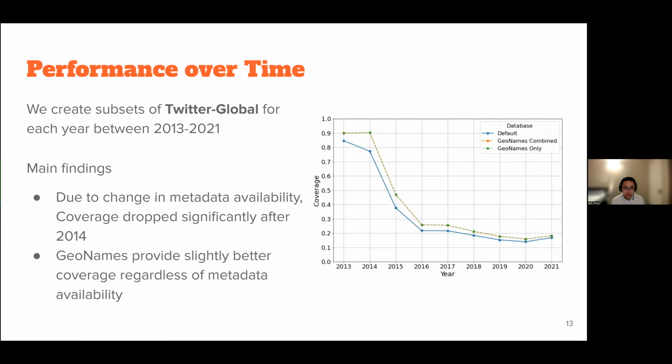For performance over time, we created different subsets of Twitter Global for each year between 2013 and 2021. And we find that due to the change in Twitter metadata availability, the coverage dropped significantly after 2014. However, even in the case of this metadata drop, we find that GeoNames still provides slightly better coverage regardless of the metadata scenario.